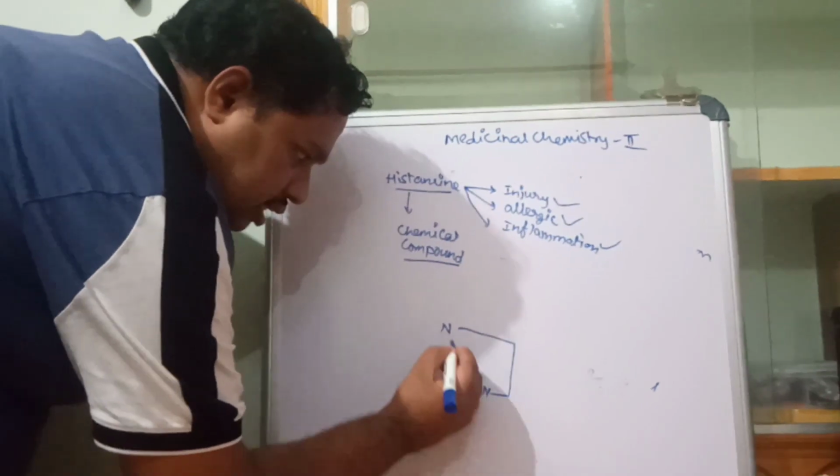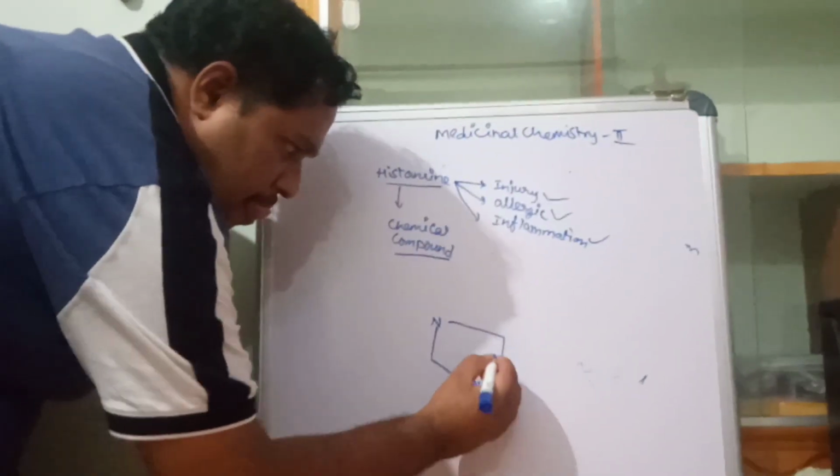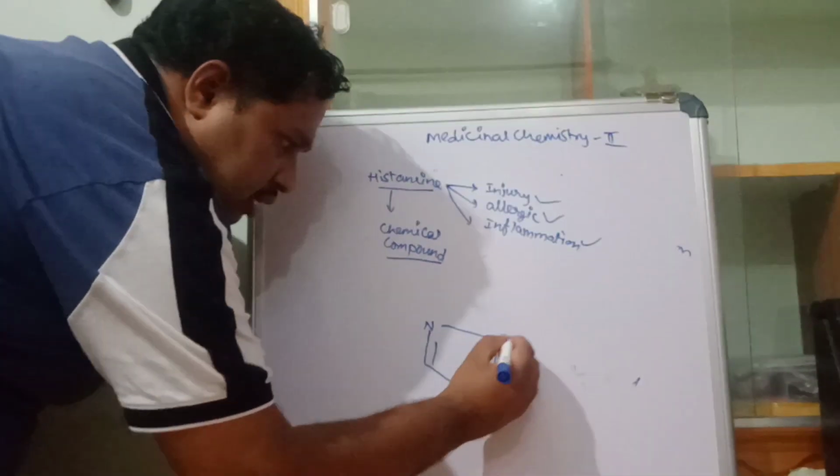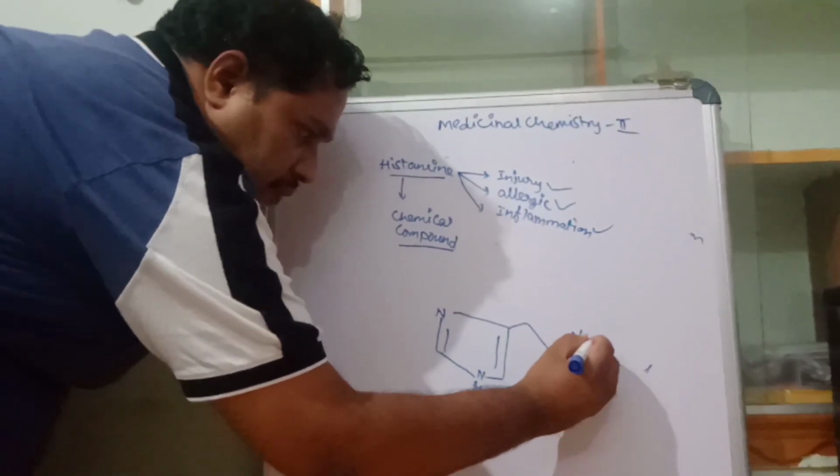Histamine chemical structure. Now this is the chemical structure of histamine.